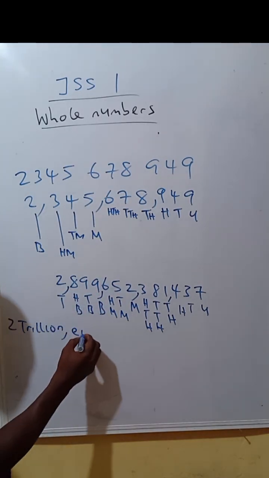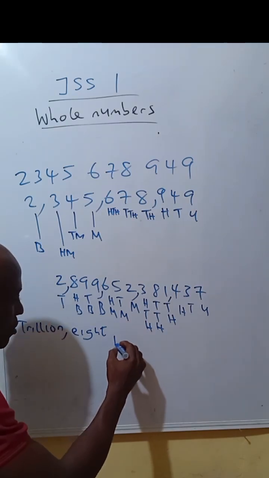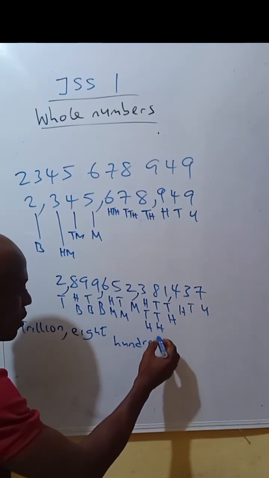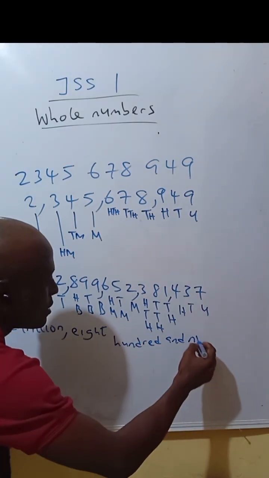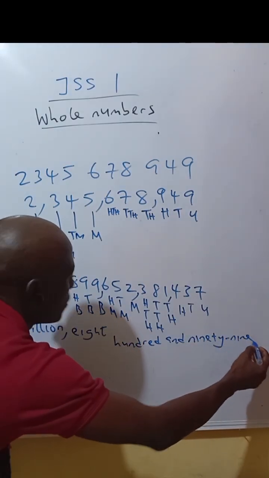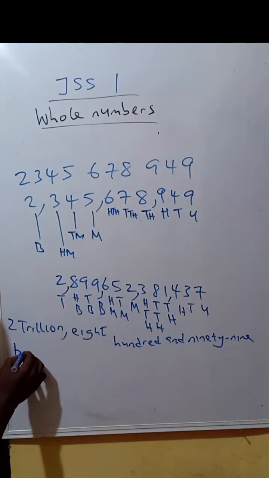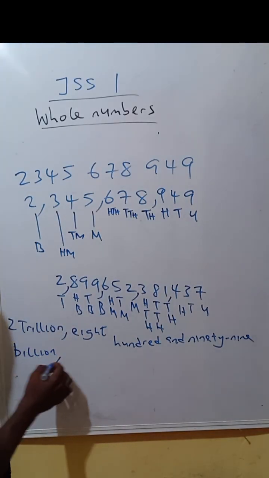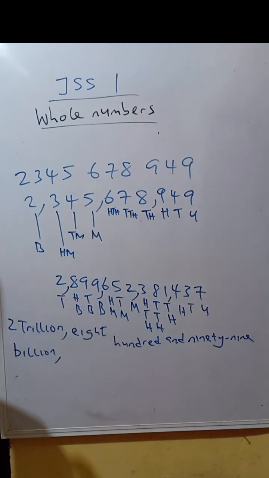So write 899 billion, comma. Now take it in threes again.